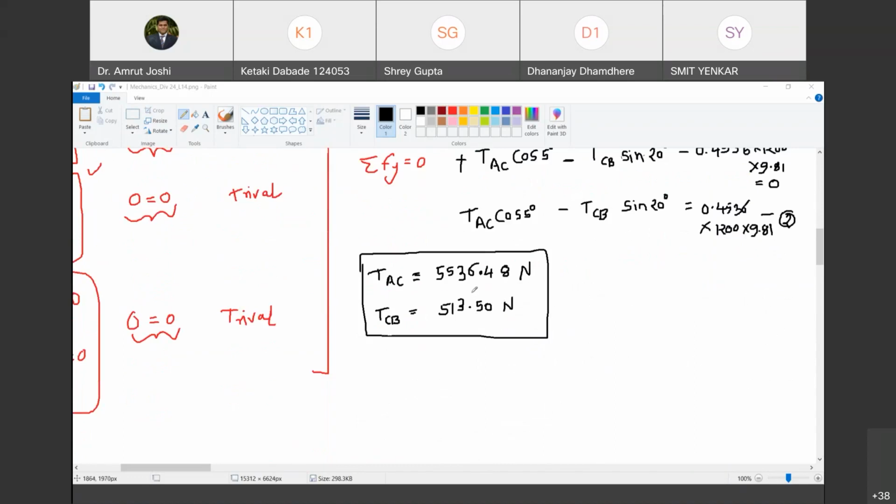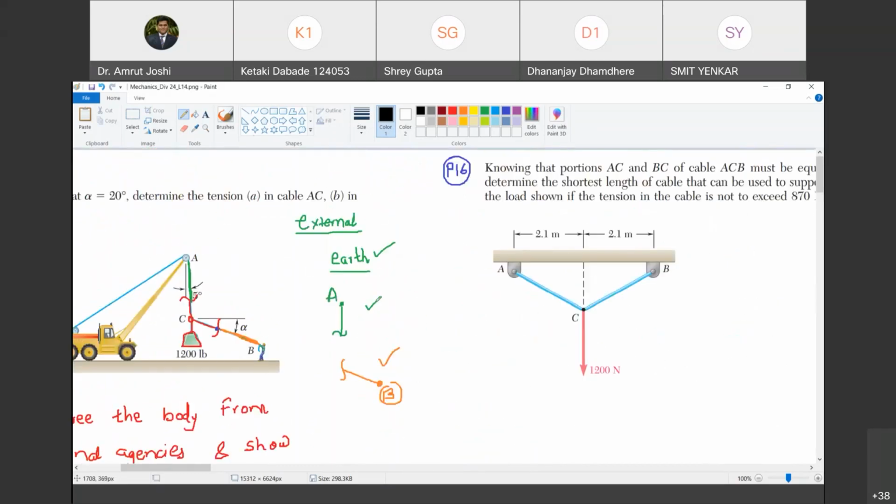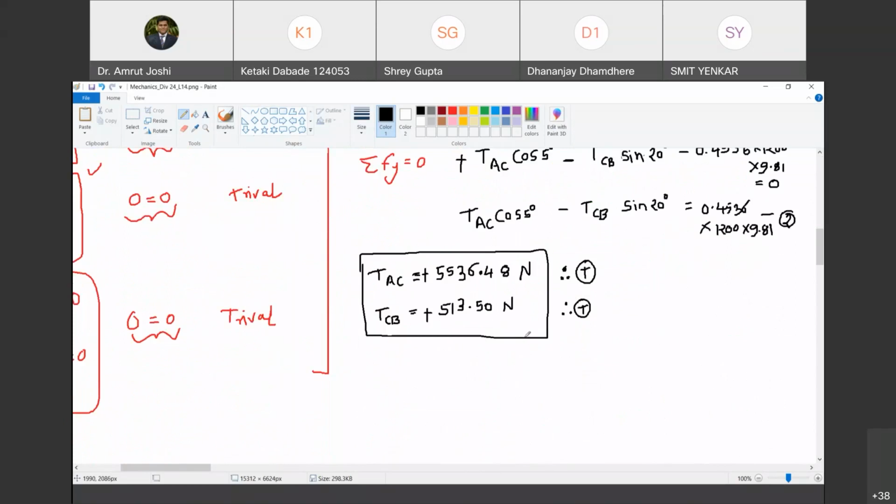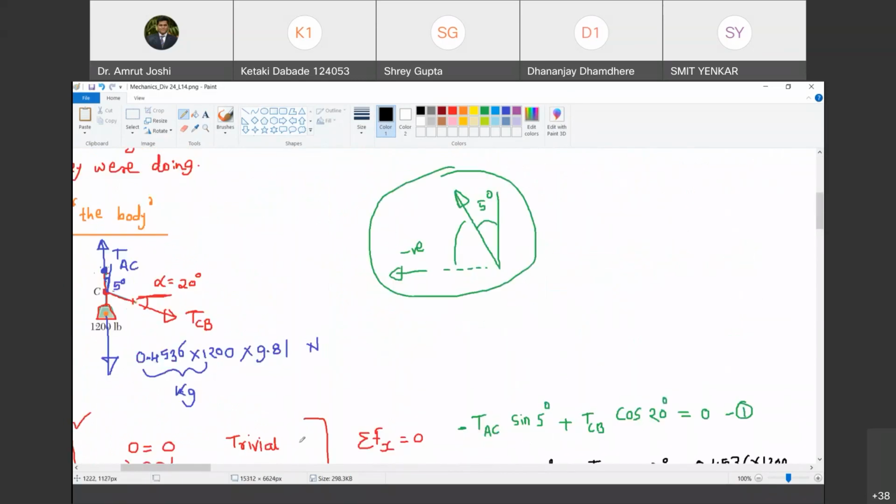So TAC is equal to 5536.48 Newton and TCB is equal to 513.50 Newton. Both the answers are positive, indicating that the originally assumed sense of force in member AC is correct. Therefore tensile. If a negative sign had come, we would have made some mistake, because the cables cannot carry compression. Are you with me? Smith. Yes, sir. Okay. So we have got tensions in both the cables.